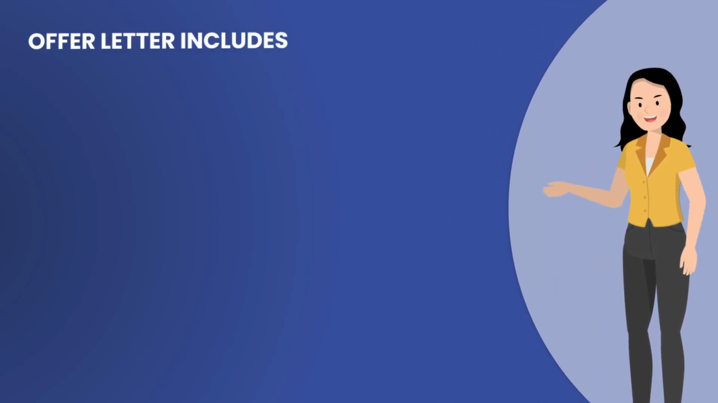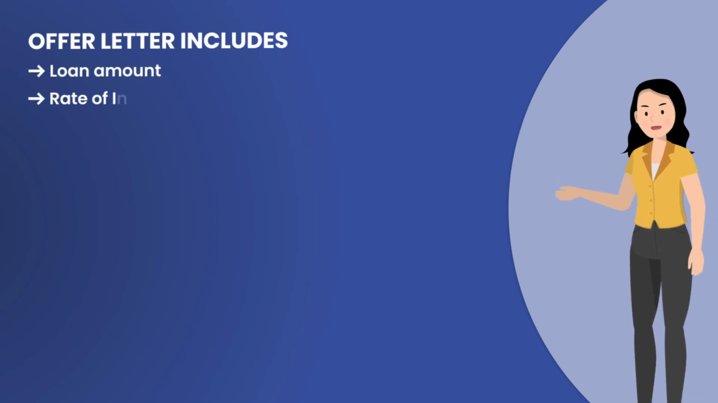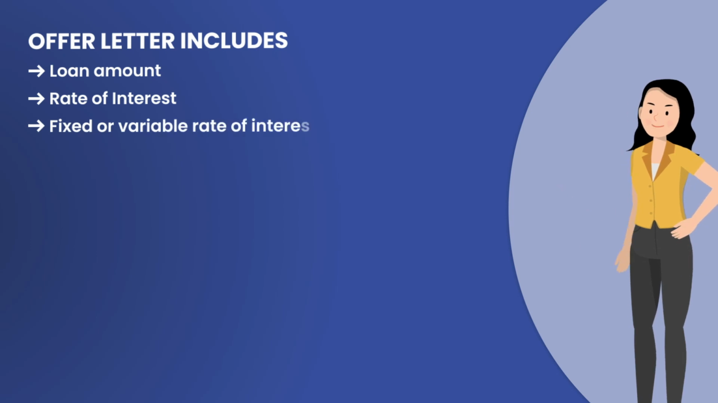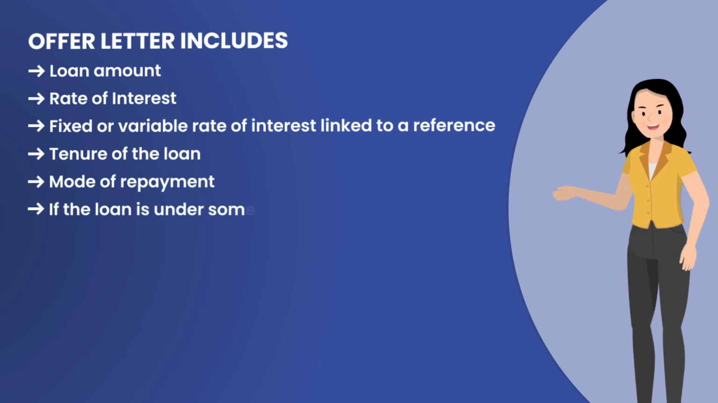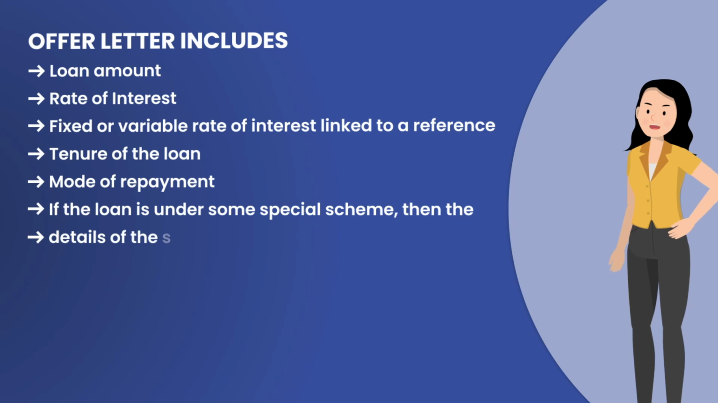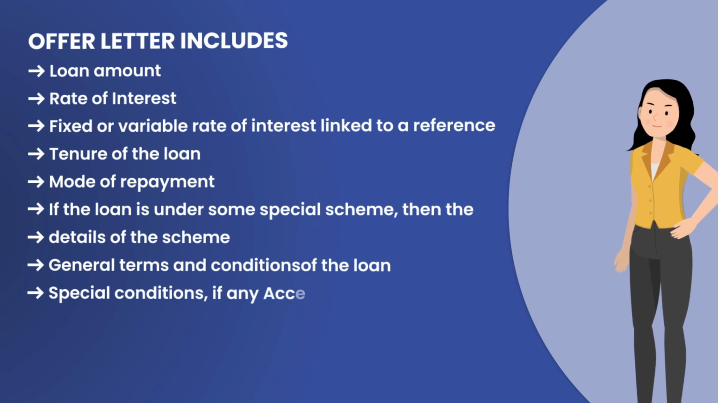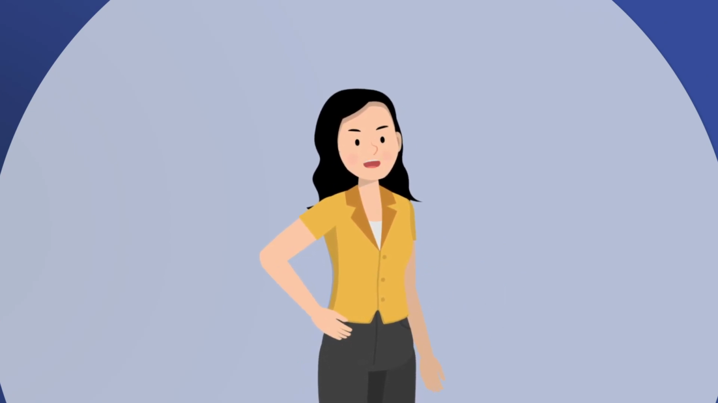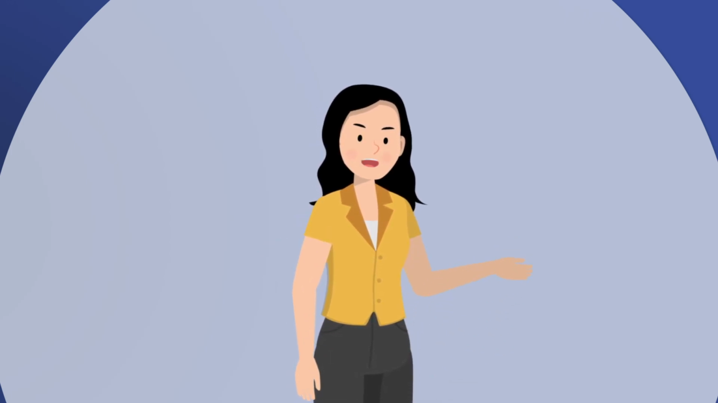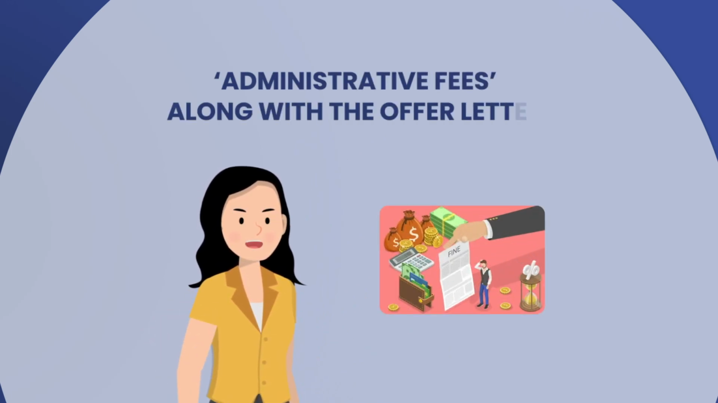Based on these, the bank issues an offer letter. Once the loan is sanctioned, an offer letter is sent mentioning the following details: loan amount, rate of interest, whether fixed or variable rate of interest linked to a reference, tenure of the loan, mode of repayment. If the loan is under some special scheme, then the details of the scheme, general terms and conditions of the loan, special conditions if any, acceptance copy. If the borrower agrees with what is mentioned in the offer letter, he will have to sign a duplicate letter of the same for the bank's records. Earlier, banks used to charge administrative fees along with the offer letter.